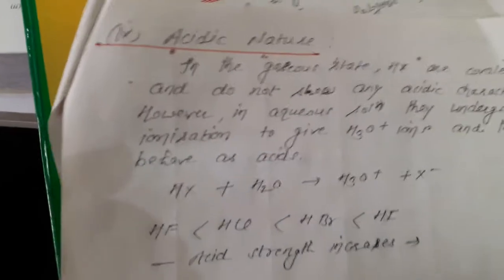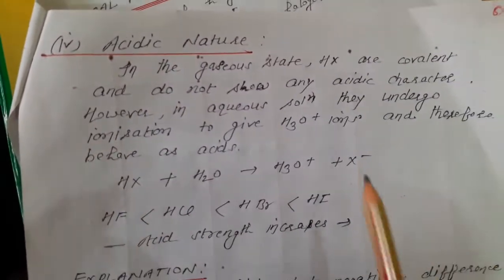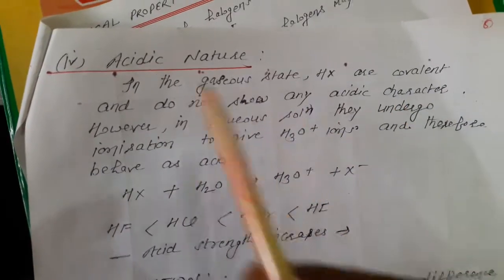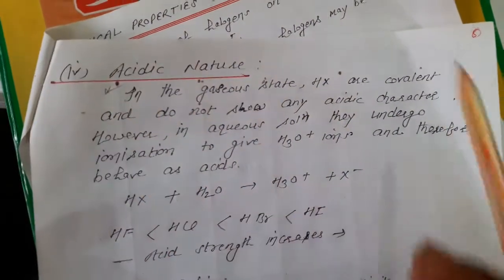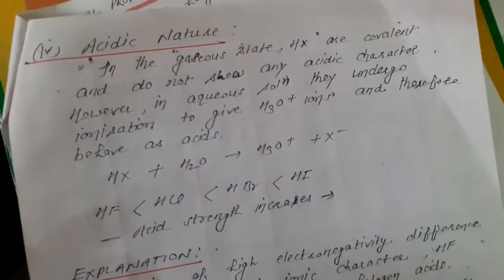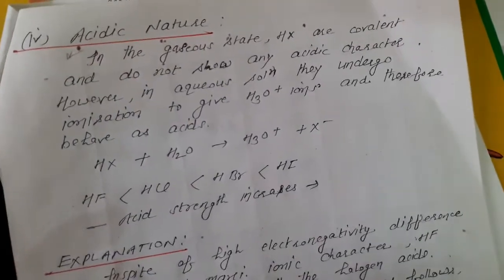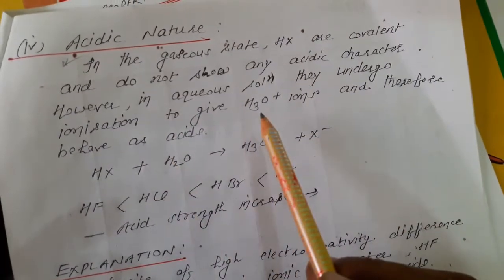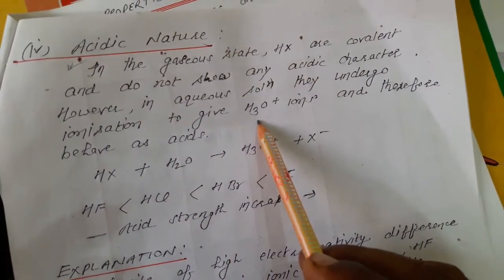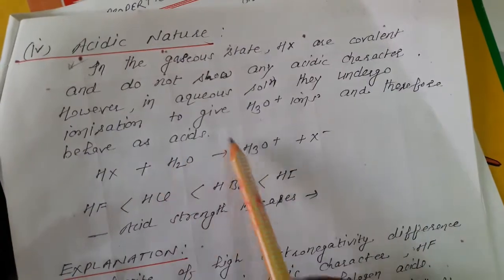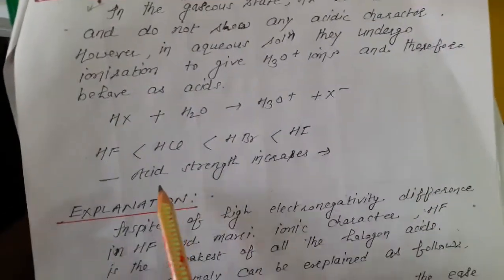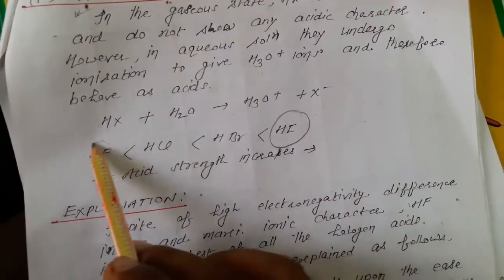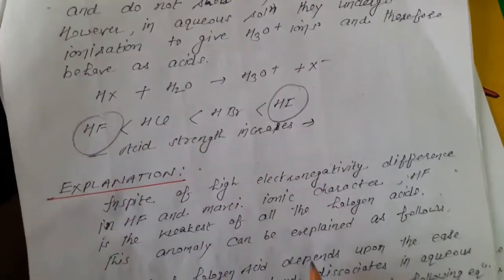Next is the acidic nature. In the gaseous state, HX are covalent and do not show any acidic character. All these properties are important related to HX. However, in aqueous solution they undergo ionization to give hydronium ions and therefore behave as acids. So acidic strength increases, that means this one is the strongest acid and this one is the weakest acid.